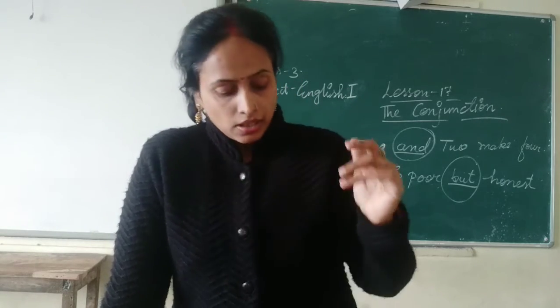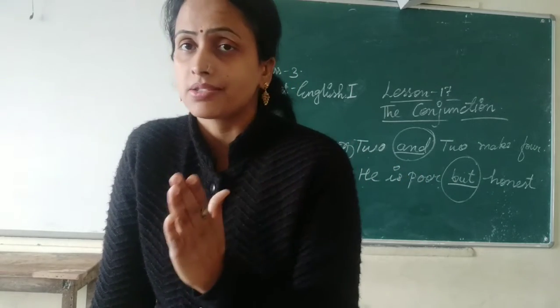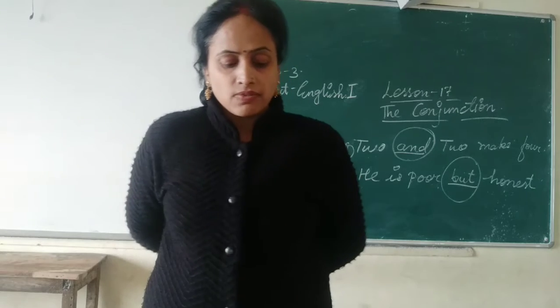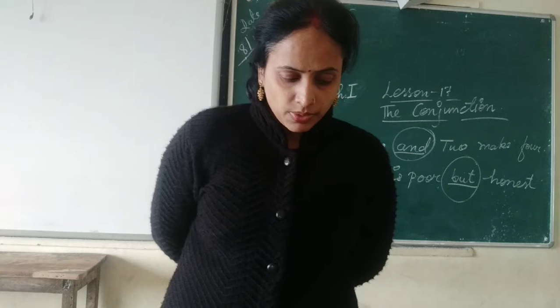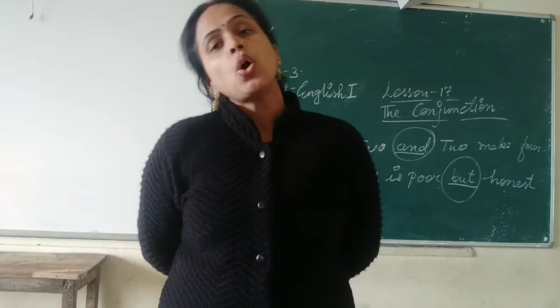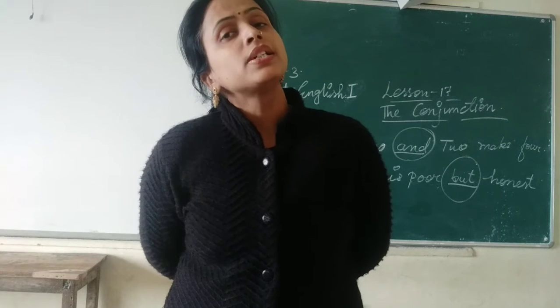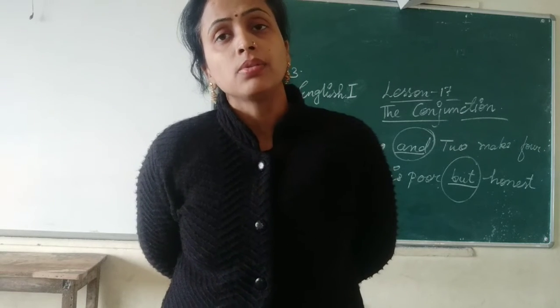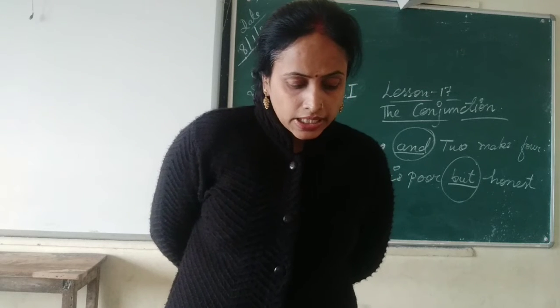So here, where we are using? Means we are making what here? Choice. There is a choice. In a sentence, when you want to make a choice, there we are using or. Suppose one more example: Are you coming or not? Coming or not? Or you are using, means here it is a choice. So that's why we are using what? Or.